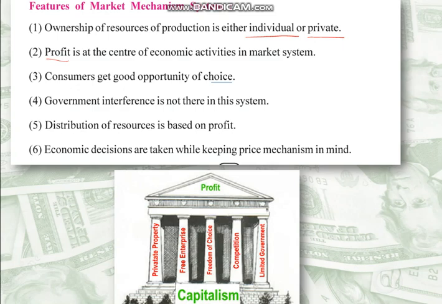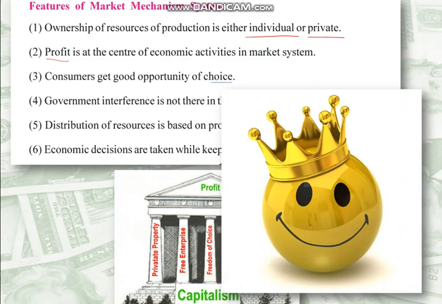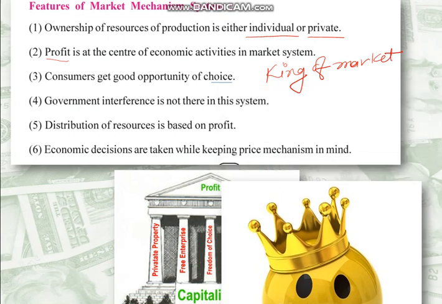In all the economic activities, we had already discussed what economic activity is in the previous videos. All the economic activities are carried out with profit in mind. Third, consumers get a good opportunity of choice. As there is a lot of competition, consumers have a good choice, and that's why consumers are considered the king of the market.